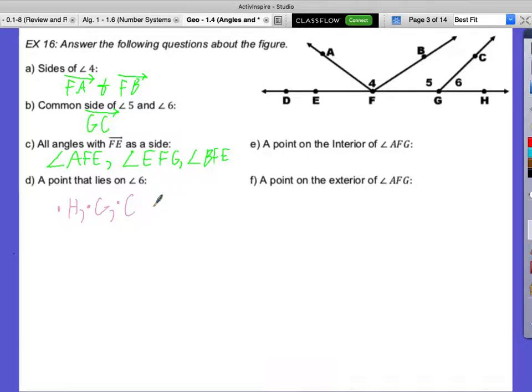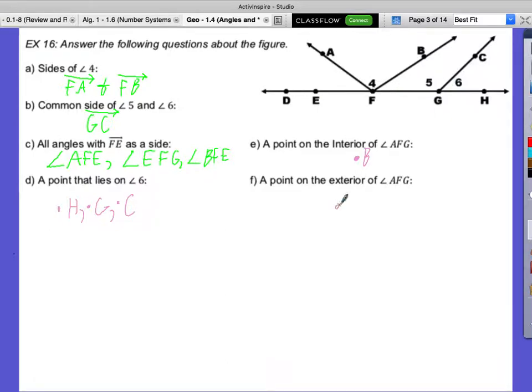E, a point on the interior of angle AFG. Interior, is that inside or outside? Inside. We don't want something on the angle. We want something inside of the angle. What's the point inside of the angle? Point B. Very good. Point B is inside of that angle. Exterior, or as I like to jokingly mispronounce it, outerior of angle AFG.